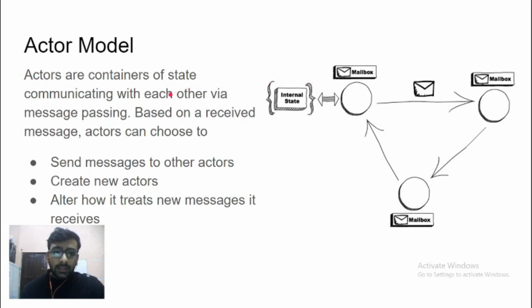So consider each actor as a set of operations, a set of instructions, contained inside a container. That container allows it to receive data and execute an operation on that data, or create another actor to execute that data, or change its internal state.